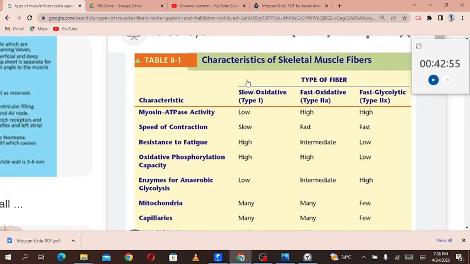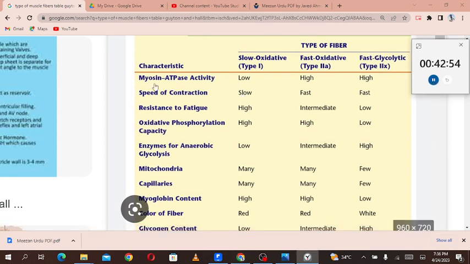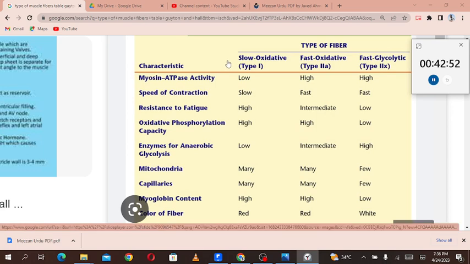Okay. So the characteristics of the skeletal muscle fibers. Now we are not talking about smooth muscle fibers. There was a point from the last session, that was the type of the muscle fibers. So here on the table, the characteristic: slow oxidative type 1, and fast oxidative and fast glycolytic, these are type 2A and type 2X. So we'll keep it till here, and we'll also read that, but the high yield topics are type 1 and type 2A.